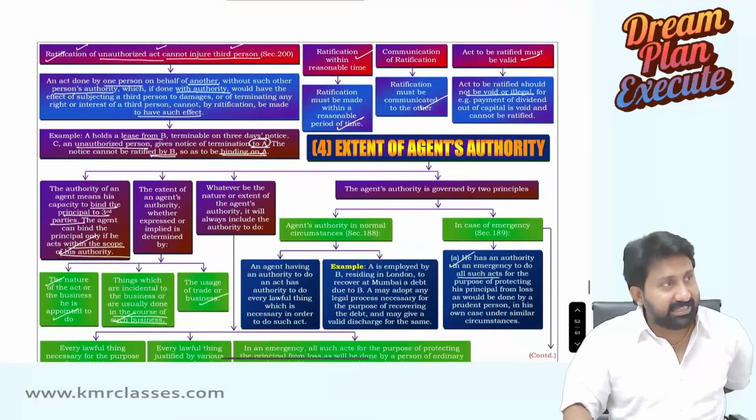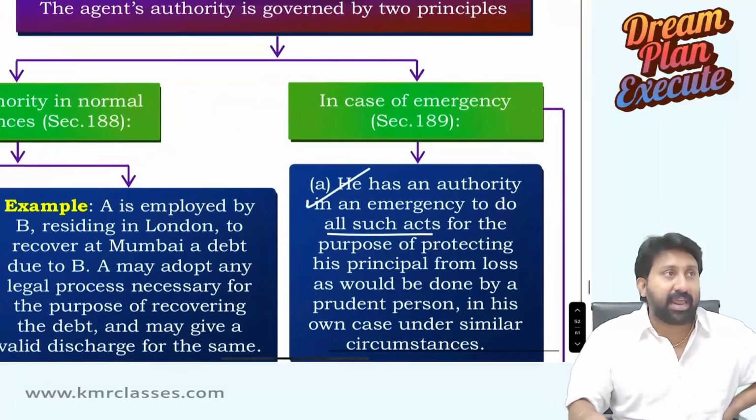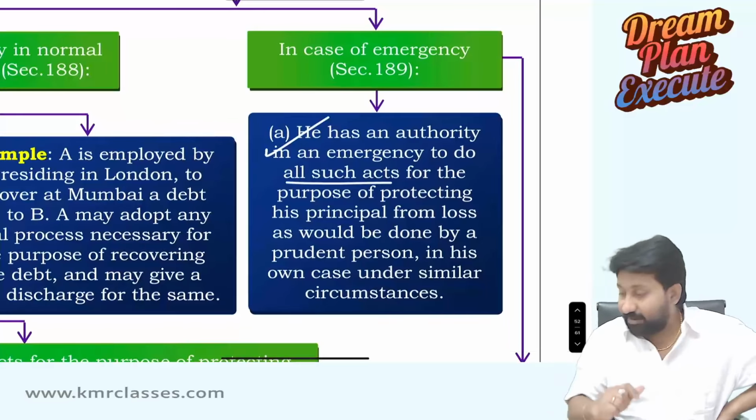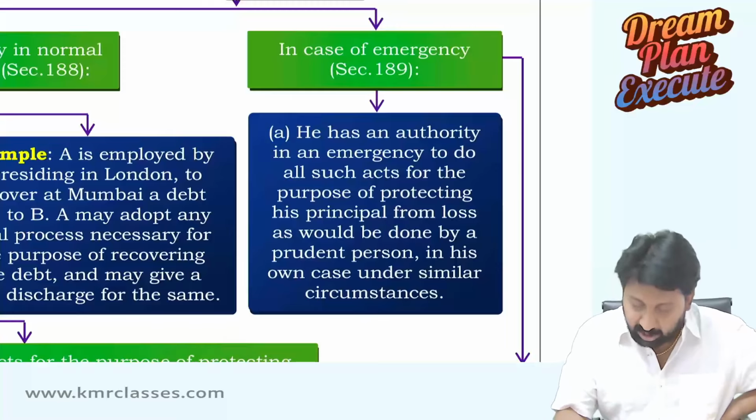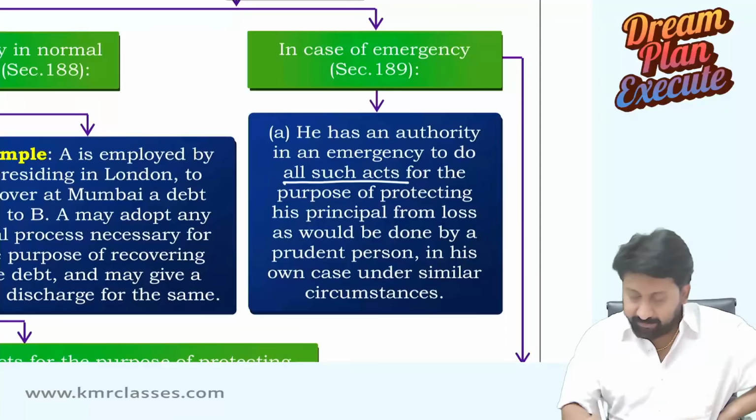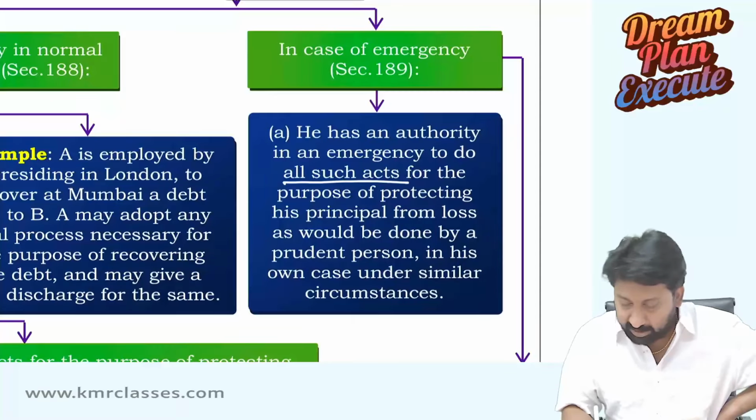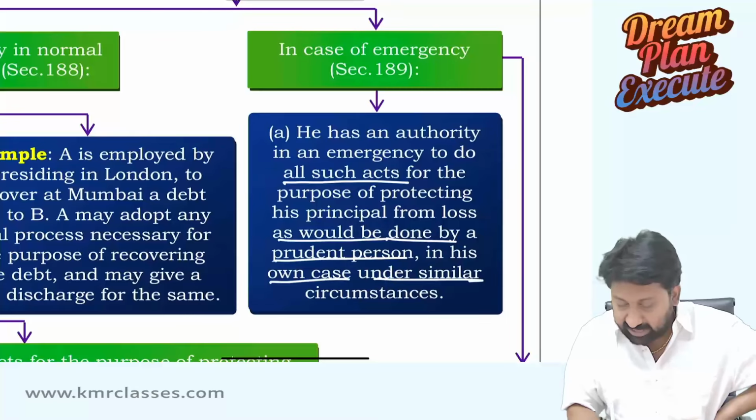So normal agency is there. Along with that, an emergency can also occur, and an agent by necessity will be created. So he has an authority in an emergency to do all such acts for the purpose of protecting his principal from loss as would be done by a prudent person in his own case under similar circumstances.